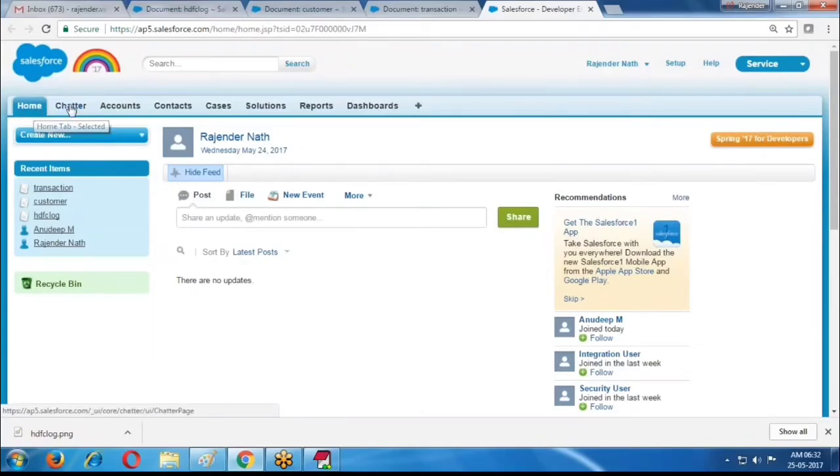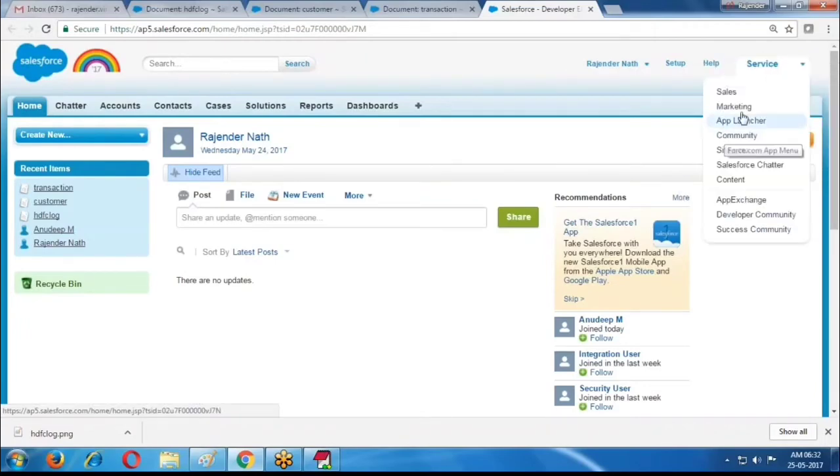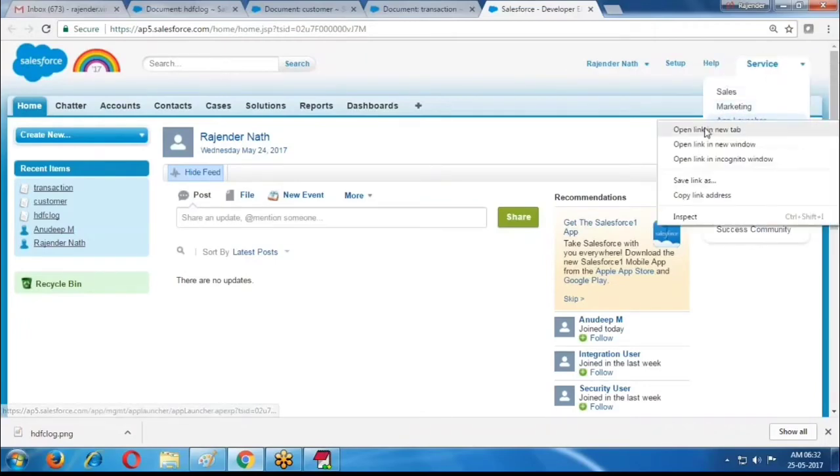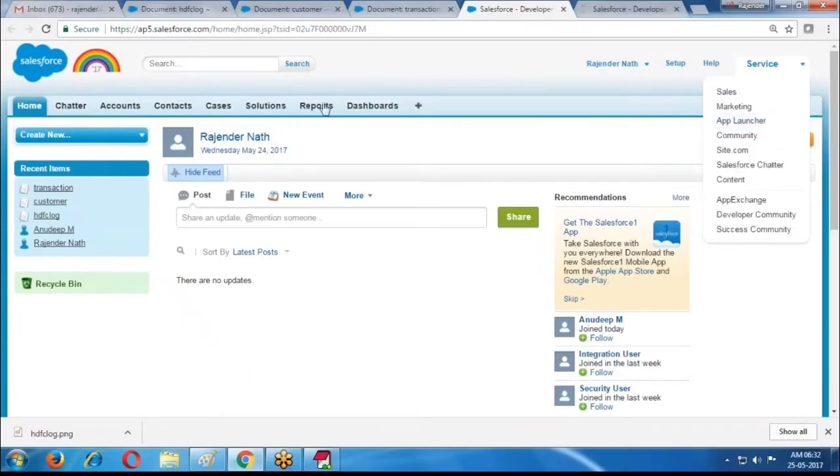This home tab is called the default landing tab. Whenever we are launching an application, it is displaying one tab. That tab is called default landing tab.